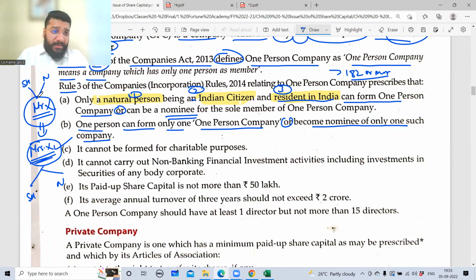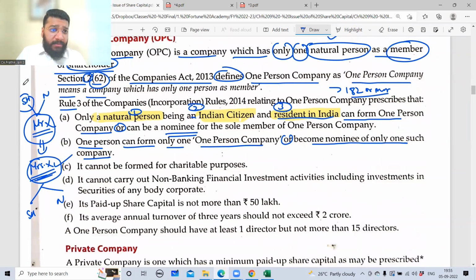Yes, so Mr. X can be shareholder in a different OPC. Let's suppose the OPC name is Fortune FFLA. Mr. X can be shareholder of FFLA. Can he be nominee? Yes, but nominee of another company. Let's suppose CA.Prathik Academy. In CA.Prathik Academy, who is the owner? Let's suppose Mrs. X is the shareholder of CA.Prathik Academy. The nominee can be somebody else.